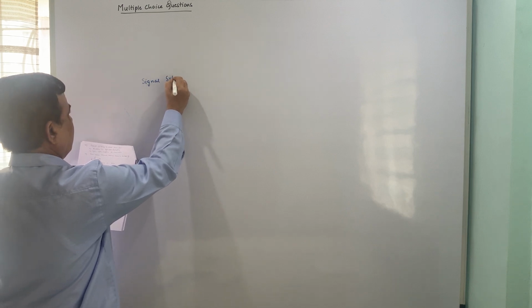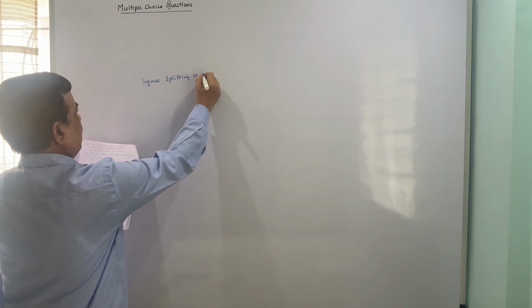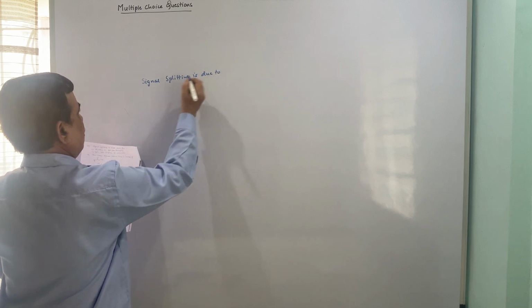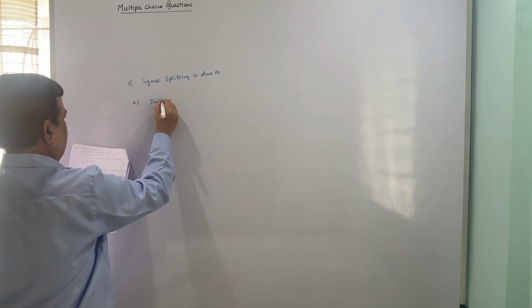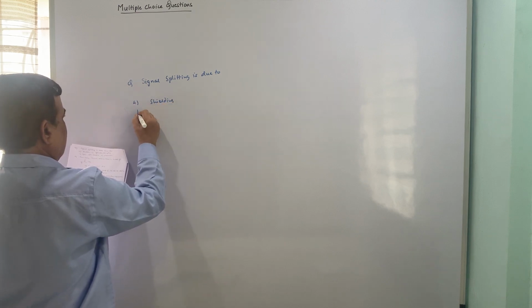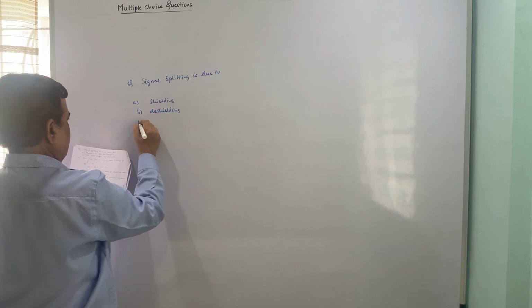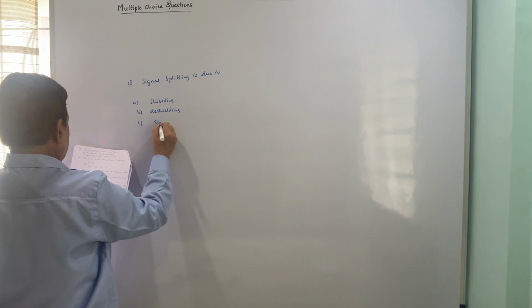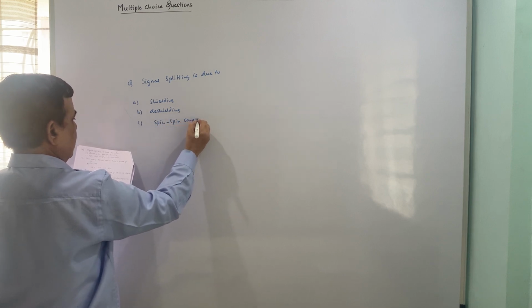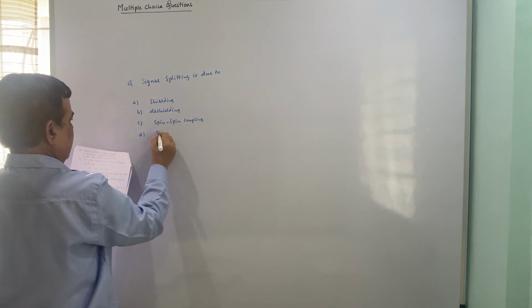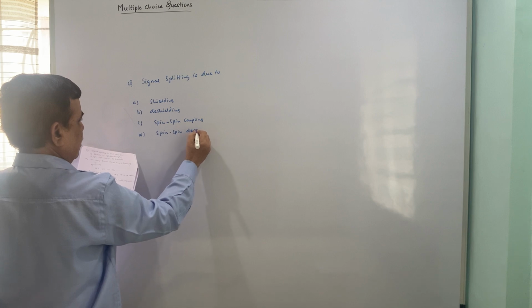Signal splitting is due to: number 1, shielding; 2, deshielding; number C, spin-spin coupling; D, spin-spin decoupling.